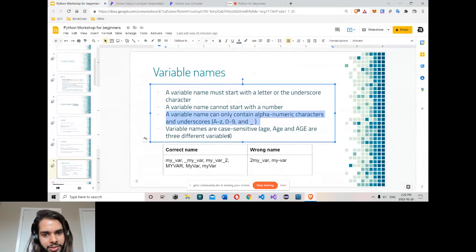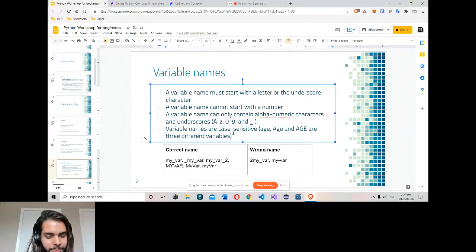That's how it works. So again, you need to start with a letter, alphabet or underscore. You can't start with a number. Also, you can't use anything apart from alphabets, numbers, or underscore in a variable name. These three are the only ones accepted in a variable.